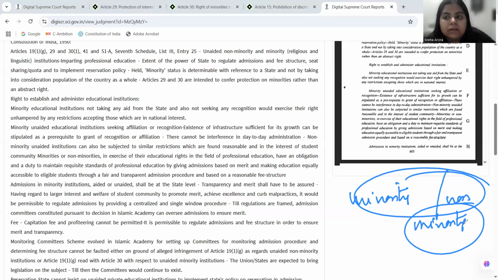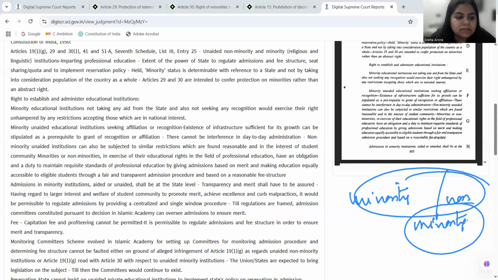Reservation shall be at the discretion of the management of the private unaided institution. So the court herein is saying that these institutions can hold their own merit-based exam, or they can opt for a centralized test. It is up to their own will how the admission will be taken. They have the autonomy, because of course they are private unaided. If you restrict their autonomy, it will go as a violation of Article 19(1)(g).